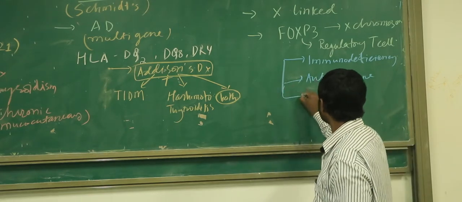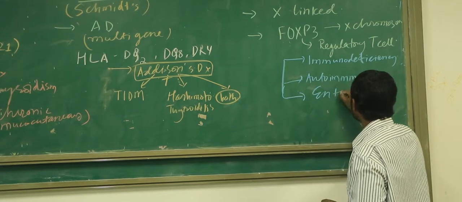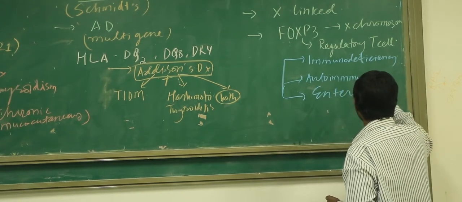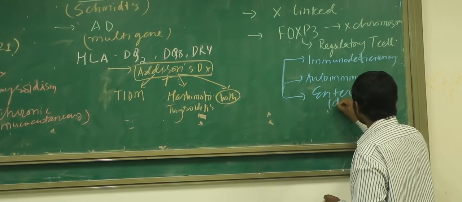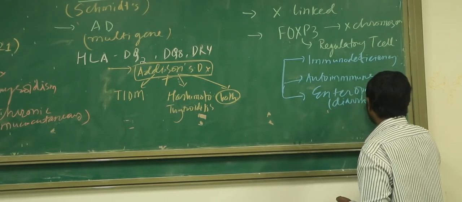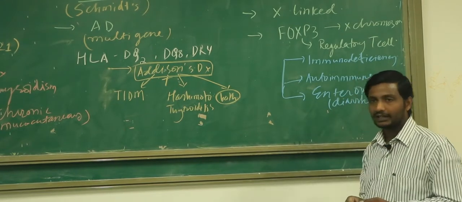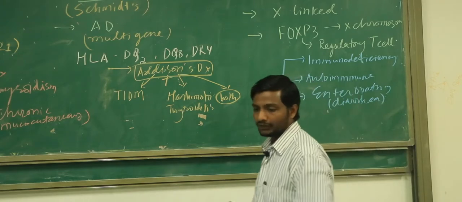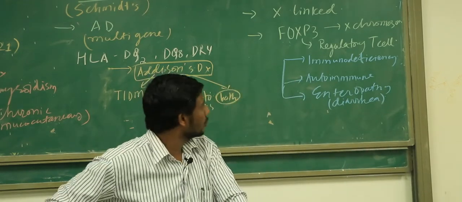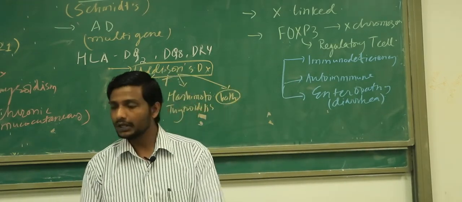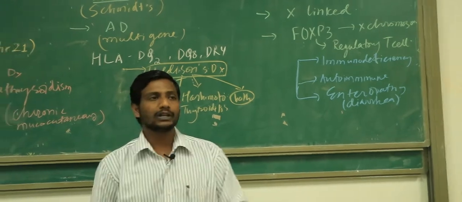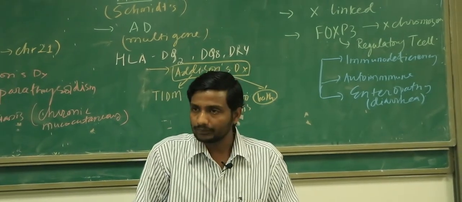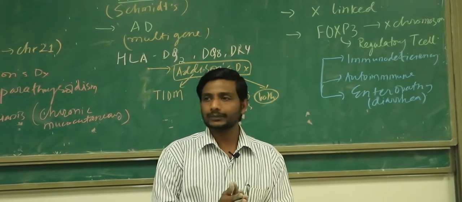The very important thing you should not forget is that this patient may come to you with enteropathy. And the enteropathy is going to be mainly presenting as what? Diarrhea. So the patient may come to you with diarrhea as well. So this is another very common feature, and this is going to be the IPEX. So in this way we learned about the autoimmune polyendocrine syndrome, right? So altogether, tell me how many types are there?